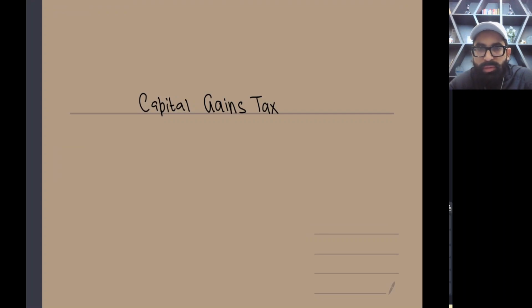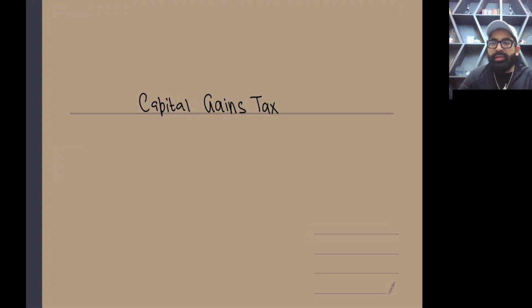Okay, dear students, so today we are moving towards a new topic. The name of this topic is capital gain tax or chargeable gain tax. This topic has its own weightage, like a minimum of 10 marks. MTQs come in the exam, and MCQs also come in the exam. This is a very separate area, I would say. If you get a grip on these areas, you can easily score well.